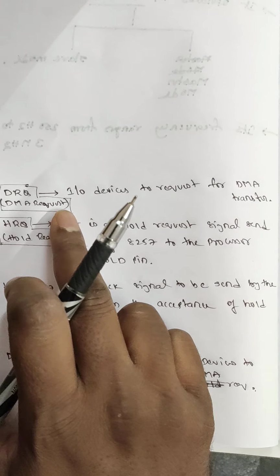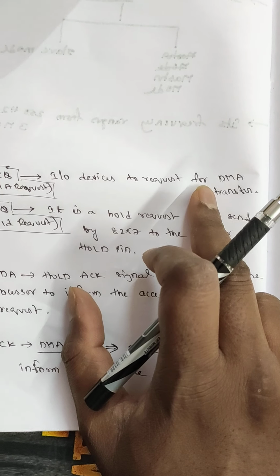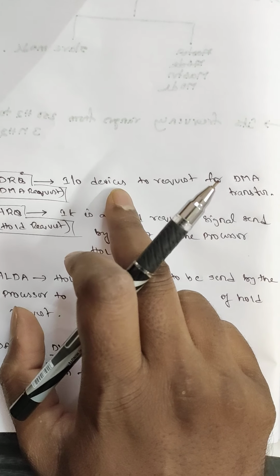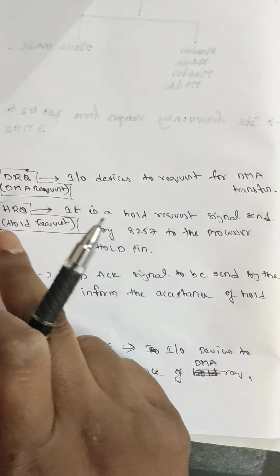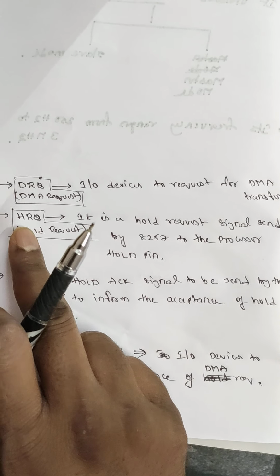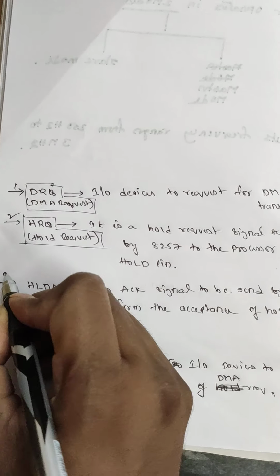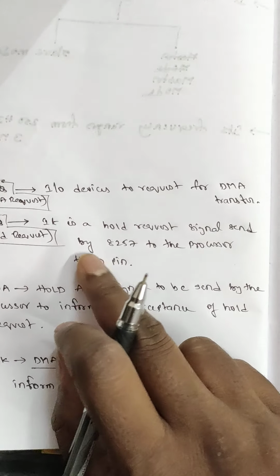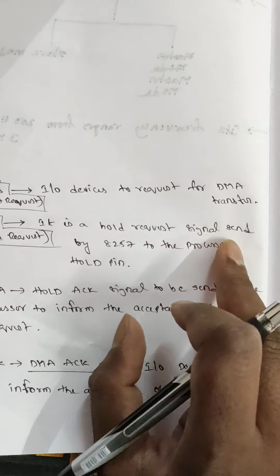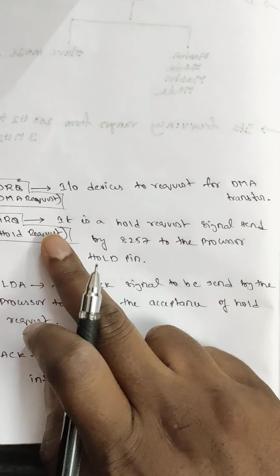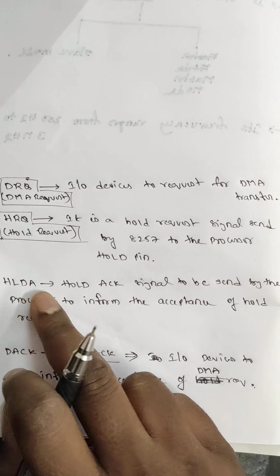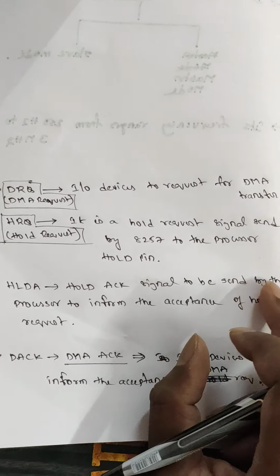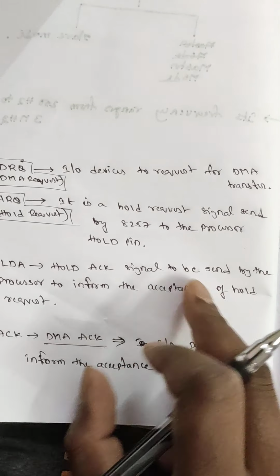DRQ is the DMA request, from IO devices or peripherals requesting a DMA transfer. Then HRQ is the hold request signal sent by the 8257 DMA controller to the processor's hold pin. Next is HLDA, the hold acknowledgement signal, third one, sent by the processor to inform the acceptance of the hold request.